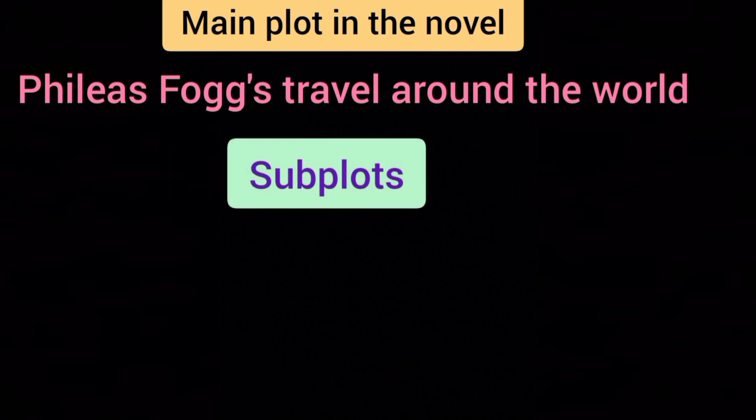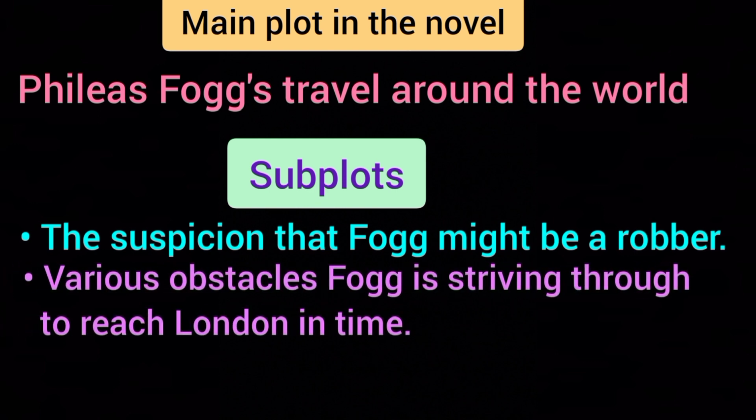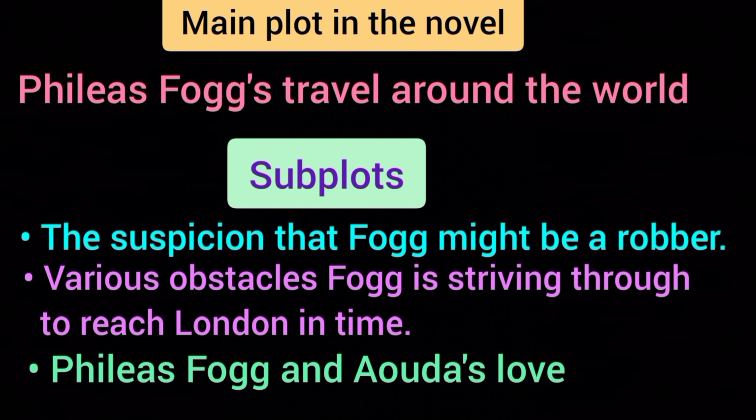The subplots are: the suspicion that Fogg might be a robber is the first subplot. Readers also suspect that Fogg is a robber. Passepartout, his personal attendant, also wonders whether his master is a robber. Another subplot: various obstacles Fogg is striving through to reach London in time. Then Phileas Fogg and Aouda's love.